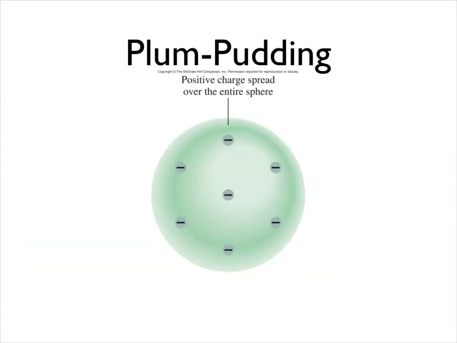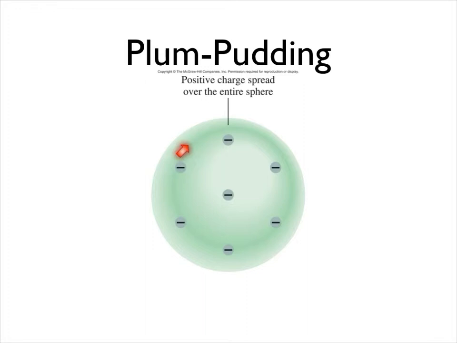So now we have some basic information we need to understand the model of the atom put forth at the time. This was known as the plum pudding model. And if you've never had plum pudding, I can make a much better analogy if I talk about chocolate chip cookie dough. The model put forth by Thomson was that the atom was this positively charged goo that held these negative electrons within it, much like the cookie dough and then the chocolate chips.